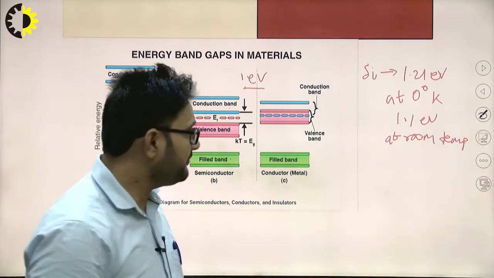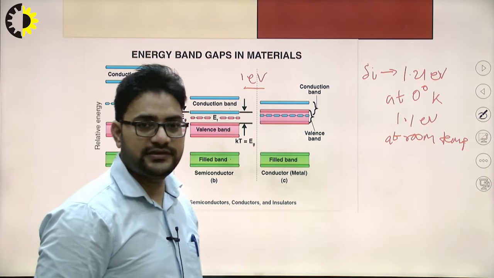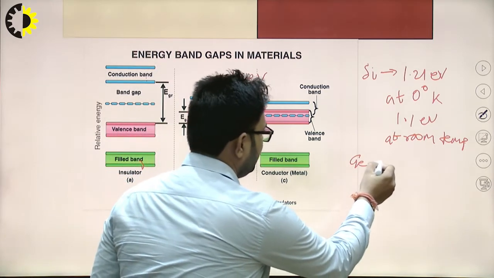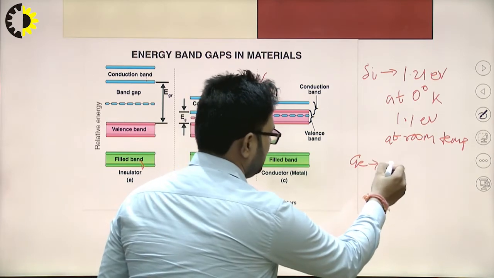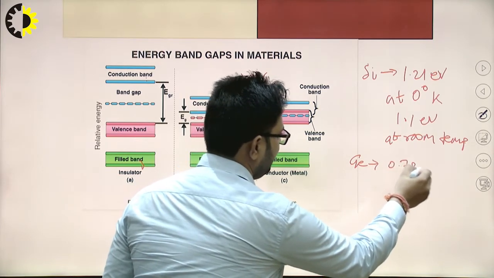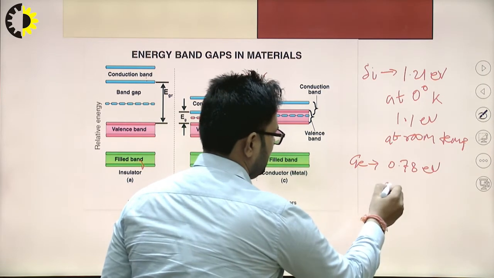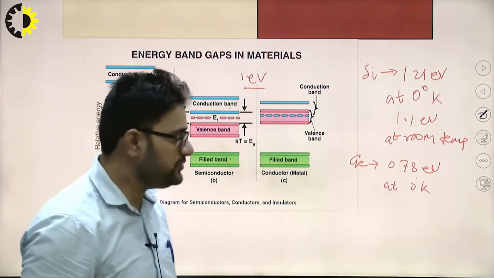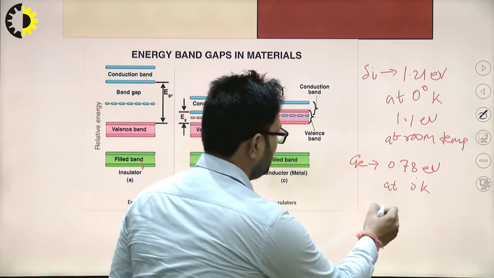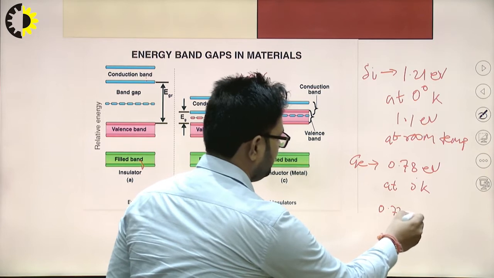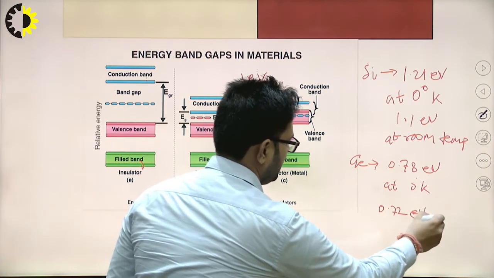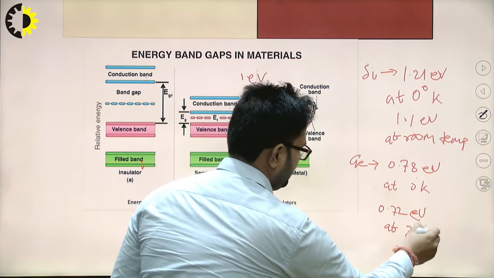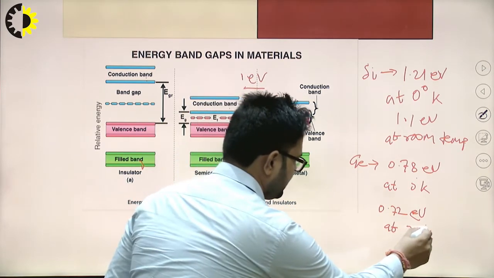If we compare this energy gap for germanium, its value is 0.78 electron volt at 0 degree Kelvin, and its value is 0.72 electron volt at 300 degree Kelvin, or you can say room temperature.